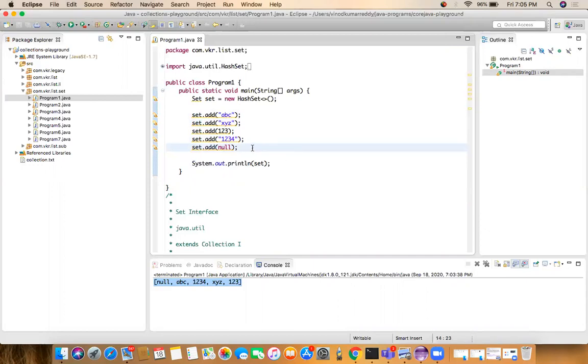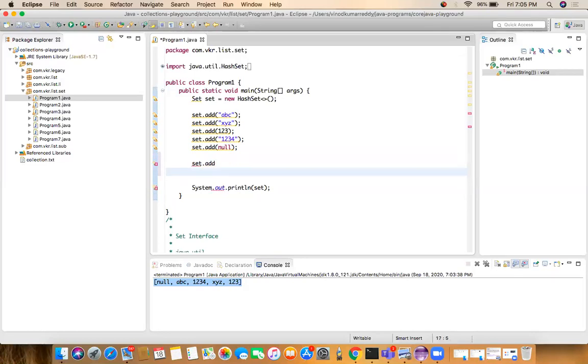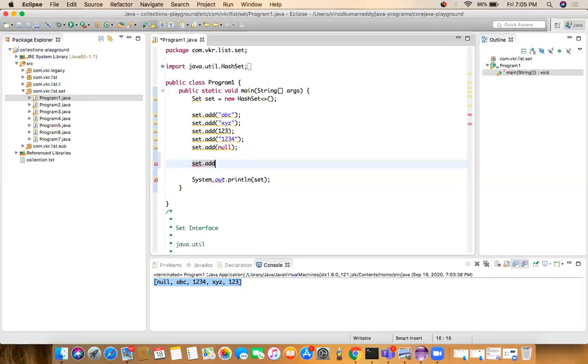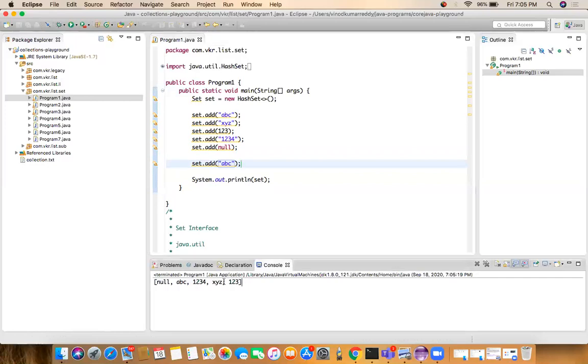But if you try set.add, Control Space, it will show the methods we have here. So I'm trying to add ABC again. If you try to add duplicates, it won't allow it in the set interface. So here we get only one ABC. The set interface is a type of collection framework. By using set interface subclasses, we can create a collection object which does not allow duplicates.